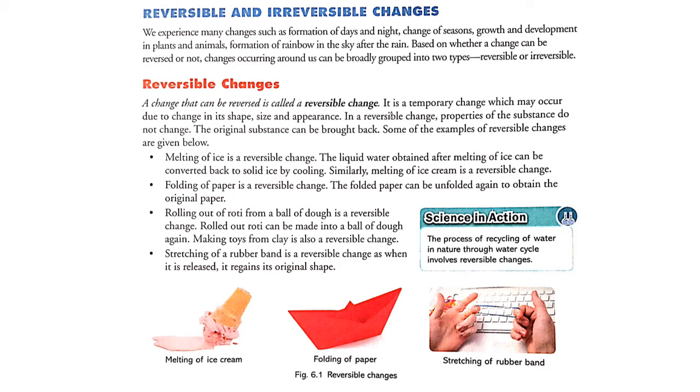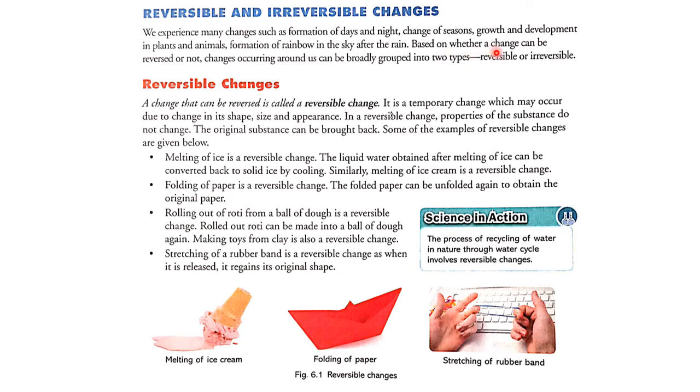Now let's see reversible and irreversible changes. We experience many changes such as formation of day and night, change of season, growth and development in plants and animals, and formation of a rainbow in the sky after the rain.